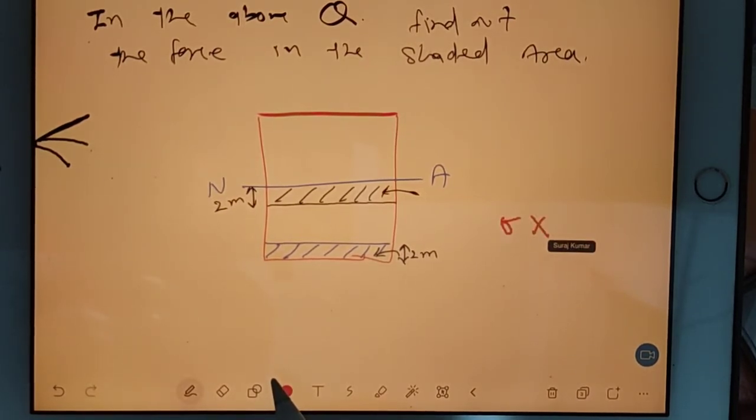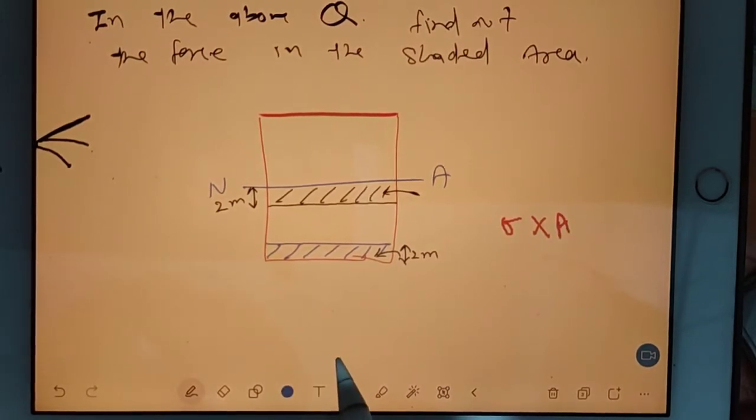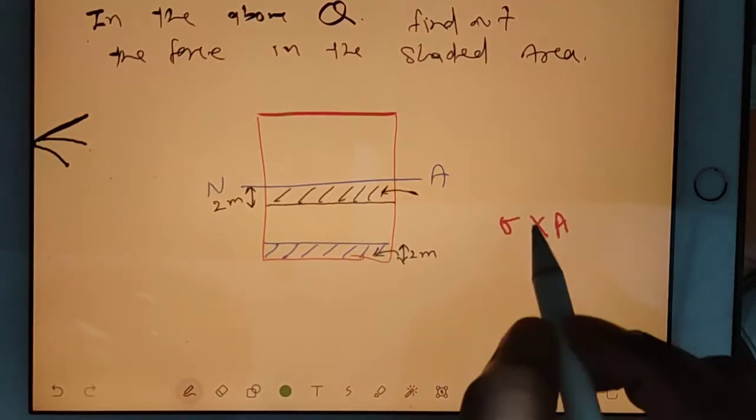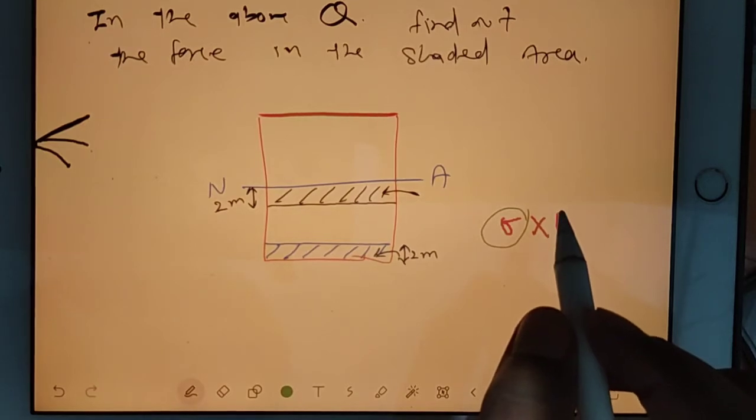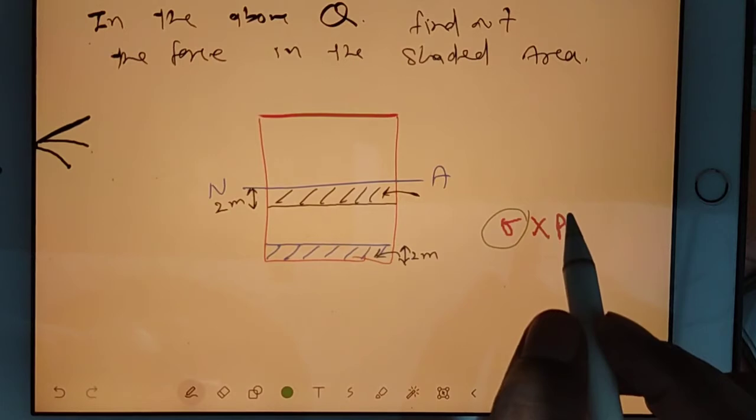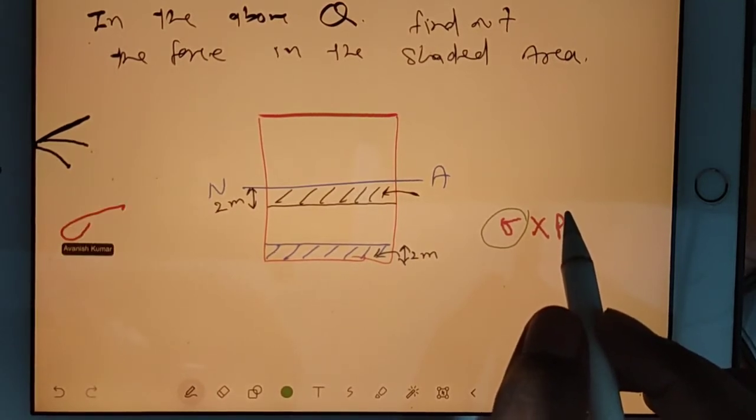Okay. How did you find out sigma? Okay. So how much sigma have you taken?